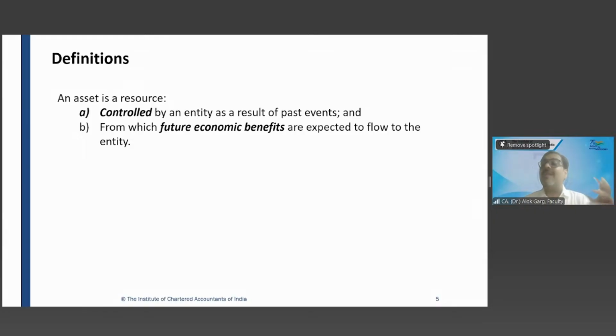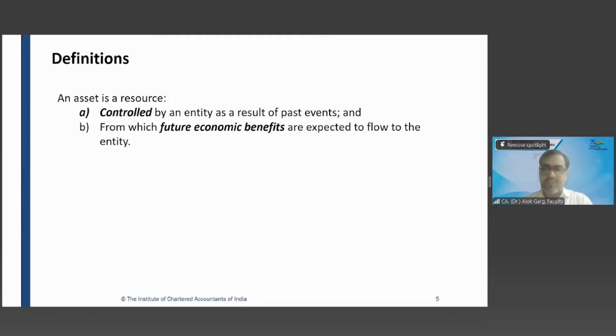So for a tangible item, if there is no legal ownership, the control also comes by way of possession. Yes or no? But in case of intangible asset, because it is something which you can't see, touch and hold, how will you ensure possession? And hence, in intangible asset, it is talking more about the legal ownership. So let's talk about the definition of asset.